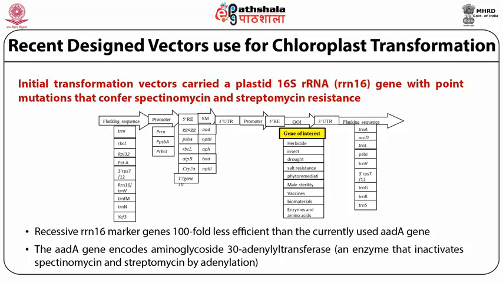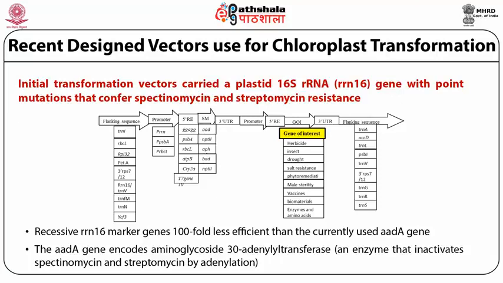If we see the structure of the vector DNA, then both parts, which are called flanking sequences, carry different types of genes such as the tRNL gene, RBCL gene, RPL32 gene, PET-A gene, RN16 and tRNV genes towards the left hand side, and tRNA, ACCD, tRNL, PSBJ, tRNV genes towards the right hand side.